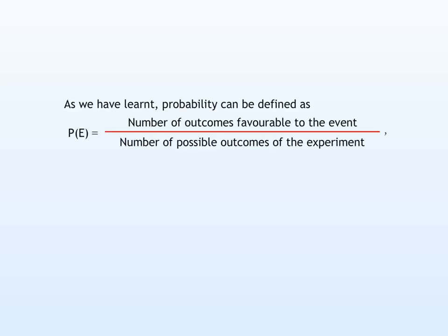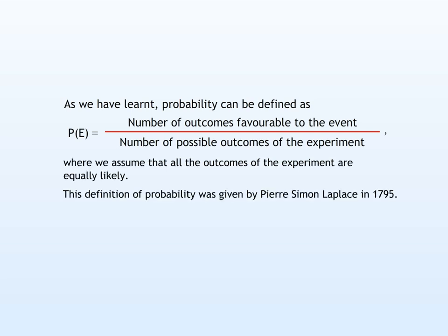As we have learnt, probability can be defined as P(E) is equal to the number of outcomes favorable to the event divided by the number of possible outcomes of the experiment, where we assume that all the outcomes of the experiment are equally likely. This definition of probability was given by Pierre-Simon Laplace in 1795.